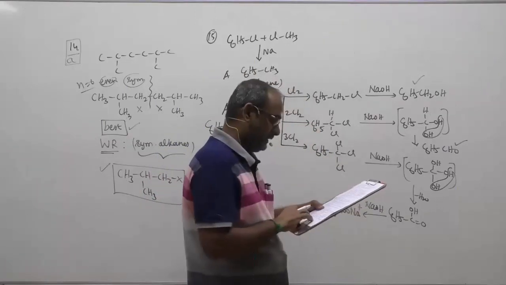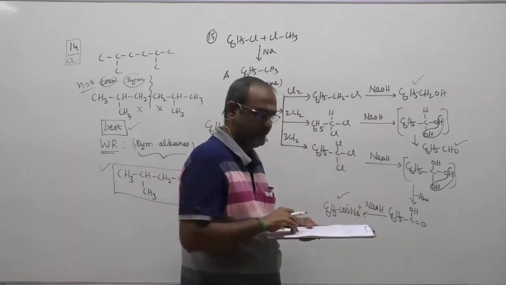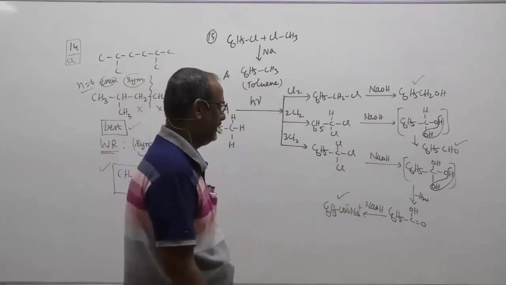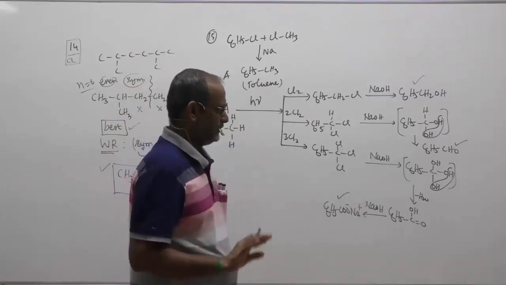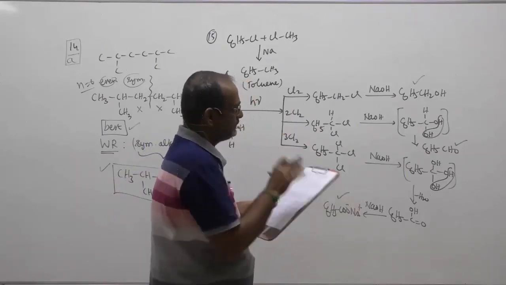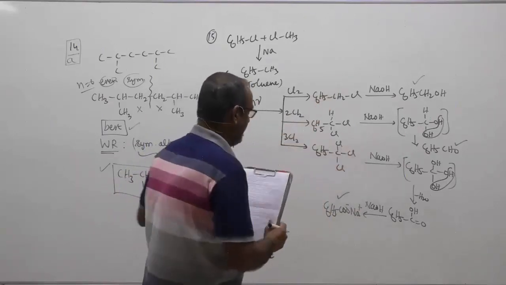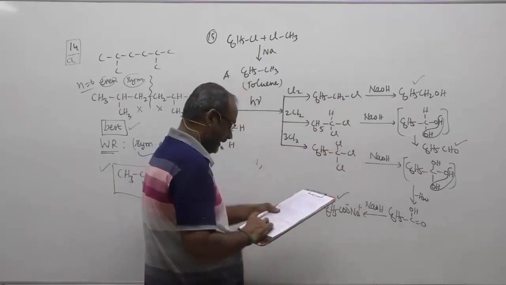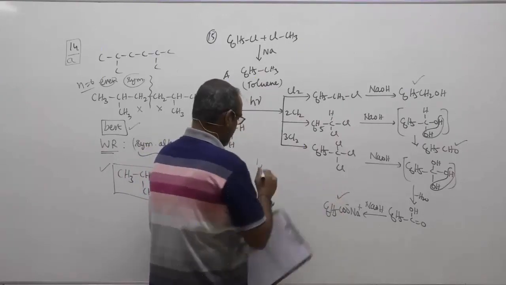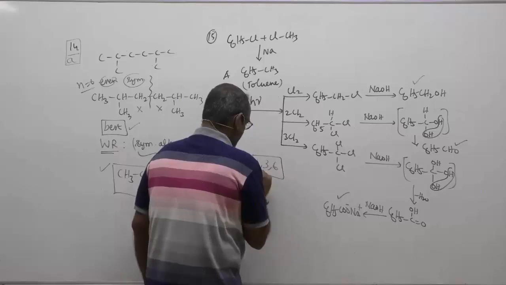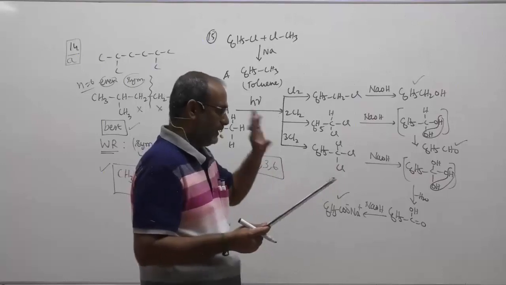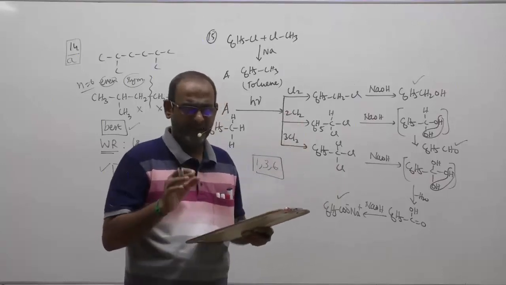Children, now they have given excess aqueous NaOH. When I say aqueous NaOH, we have not specified whether it is concentrated or dilute. Don't worry about that. Aqueous NaOH is there. If the option is benzyl alcohol, benzaldehyde, and sodium benzoate, then 136 should be the answer. But 136 is not given there. If 136 is given, please go with that.